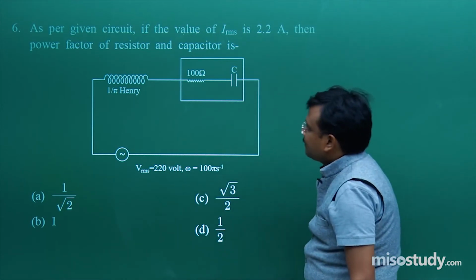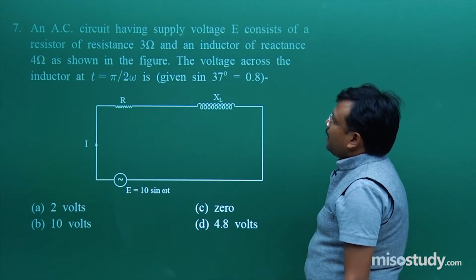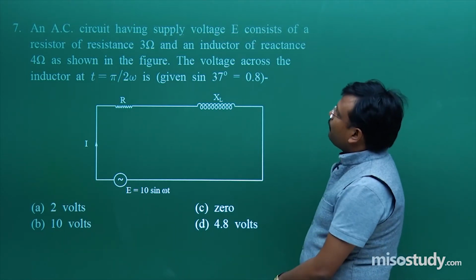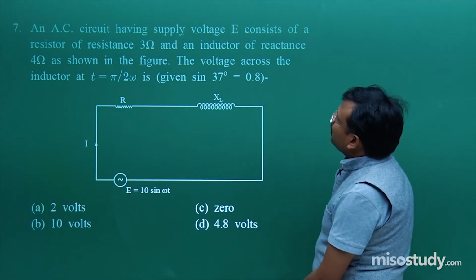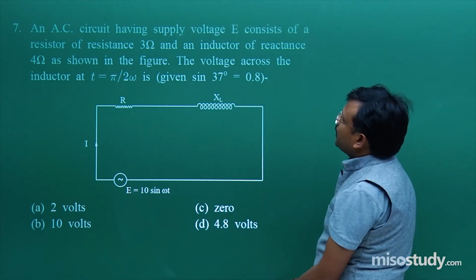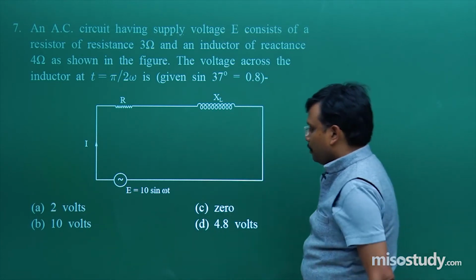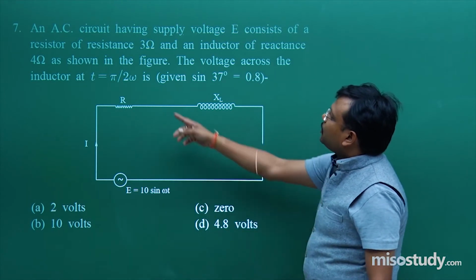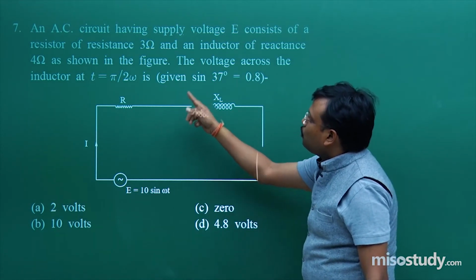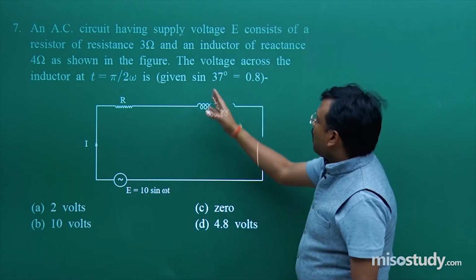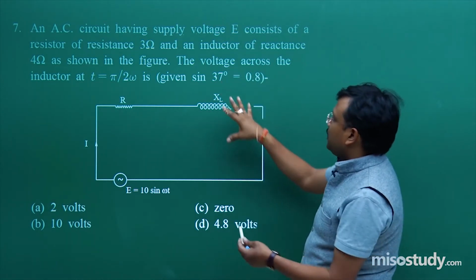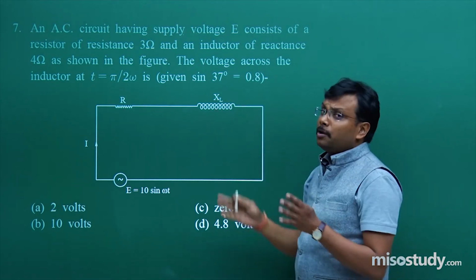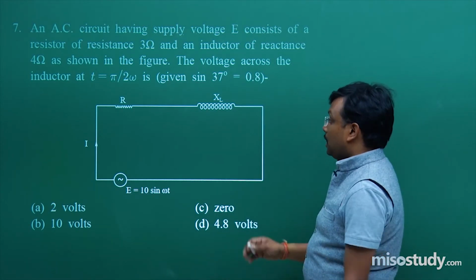In this problem it is an AC circuit having supply voltage E, consisting of a resistor of resistance 3 ohm and an inductor of reactance 4 ohm as shown in the figure. No problem. Now the voltage across the inductor at t is equal to pi by 2 omega is given as, and here the value of sin 37 I provided, because sometimes few of the students from medical stream say, sir, it is difficult to remember these values, that's why I provided this value.